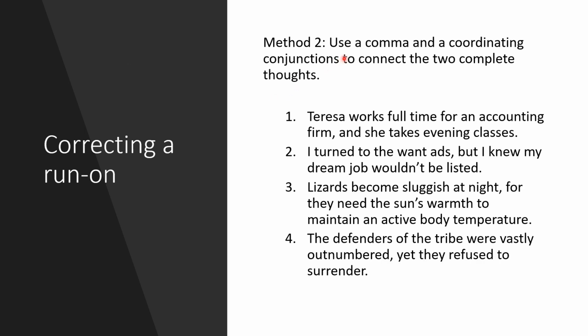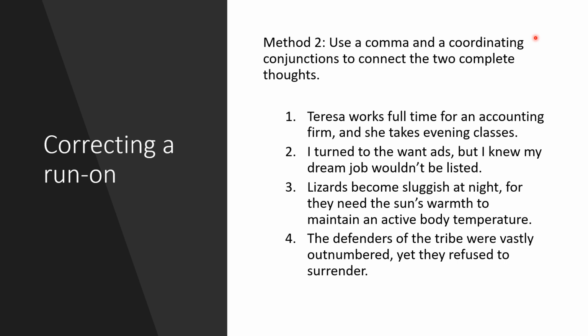Method number 2 is by means of using a comma and a coordinating conjunction to connect the two complete thoughts. Do you still remember what coordinating conjunctions are? How many coordinating conjunctions do we have in English? We have only 7. Do you still remember the fanboys? For, and, nor, but, or, yet, and so.